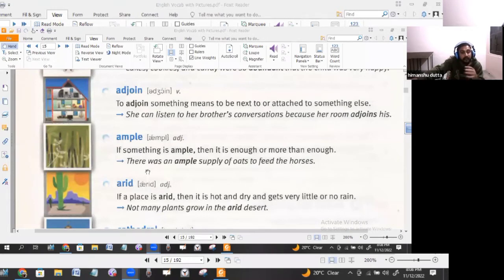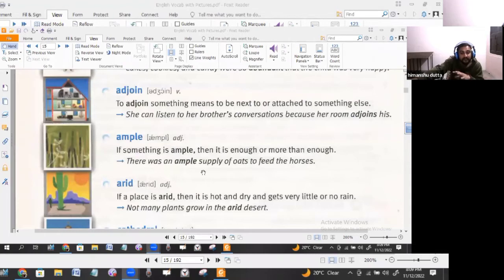Ample can be used, for example, if a child is behaving very badly with the parents, and the parents have given chiding or rebuking to the child. Ample chiding is already given, so there is no need to actually say something else to the child. Ample chiding is given, so that's enough.